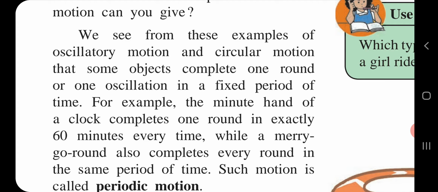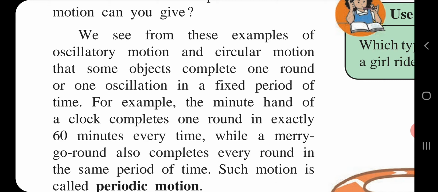Therefore, we are taking the example of a watch. The minute hand of a clock completes one round in exactly 60 minutes every time. A merry-go-round also completes every round in the same period of time. Such type of motion is called periodic motion.